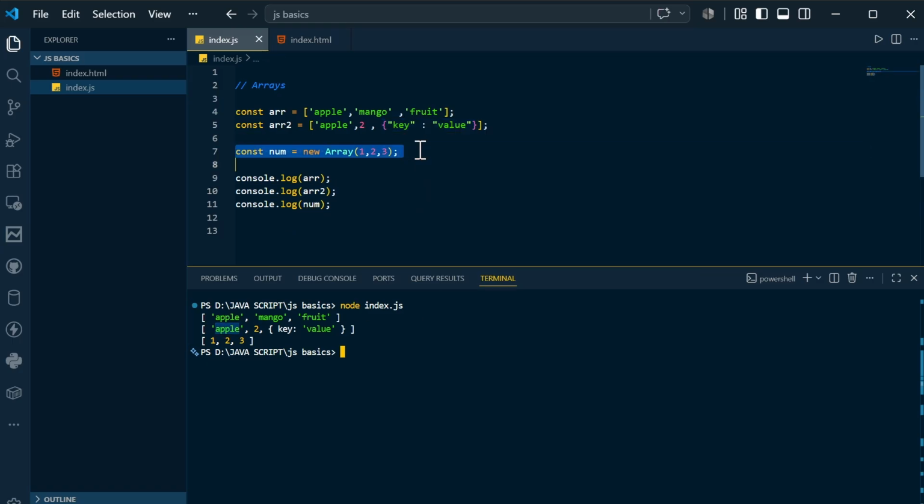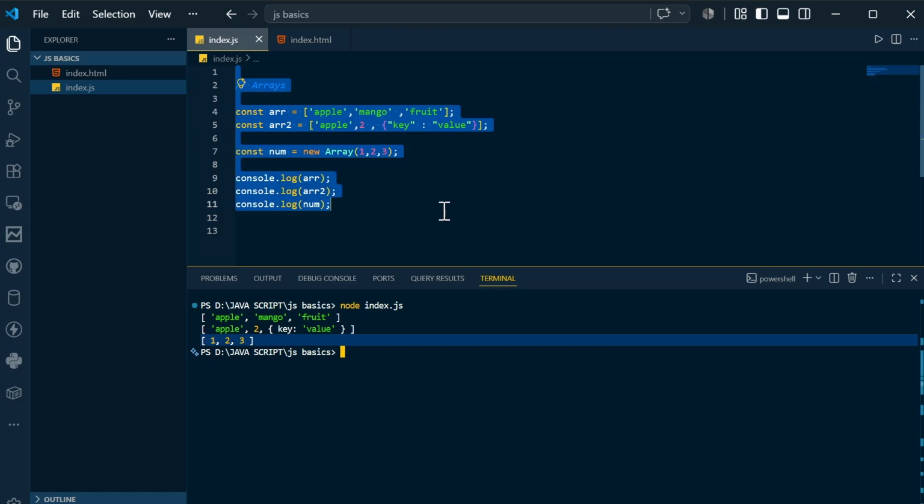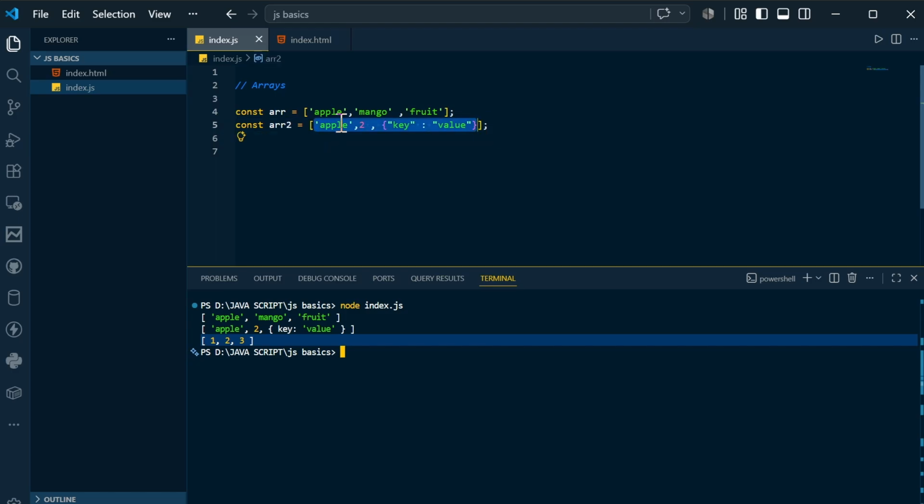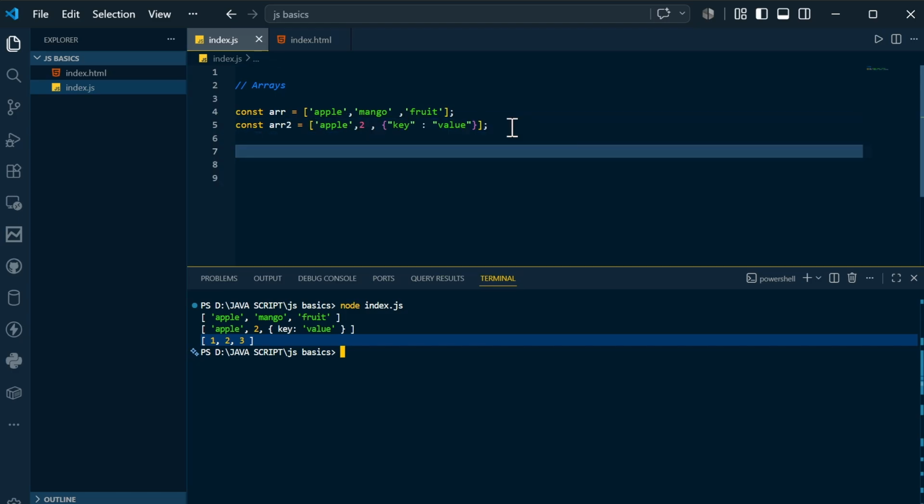And finally, this is another way that you can declare arrays. It is printed over here. So this makes some sense now. There are also some methods on arrays. So now if I clear this, there are some array methods like sort. Let's say in the array you have only numbers, you can sort those numbers. You can reverse the array, you can add new values, all the stuff you can have there.